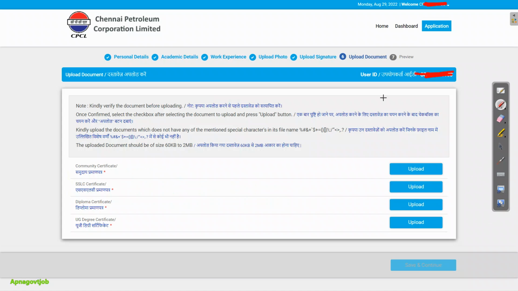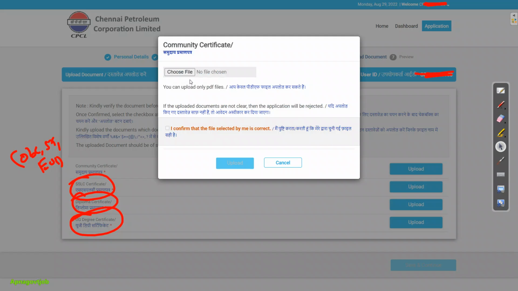Now as I selected community SC, I need to upload the community certificate, that is SC certificate, as per central government. Similarly for OBC and ST also, and for EWS also, you will require this certificate. Then your SSC certificate you will upload, then your diploma certificate, and your UG degree certificate. Only certificates you will upload, no mark sheets are required. Whenever you click on upload button, they will ask you to confirm that the file selected by you is correct, so you will confirm here.